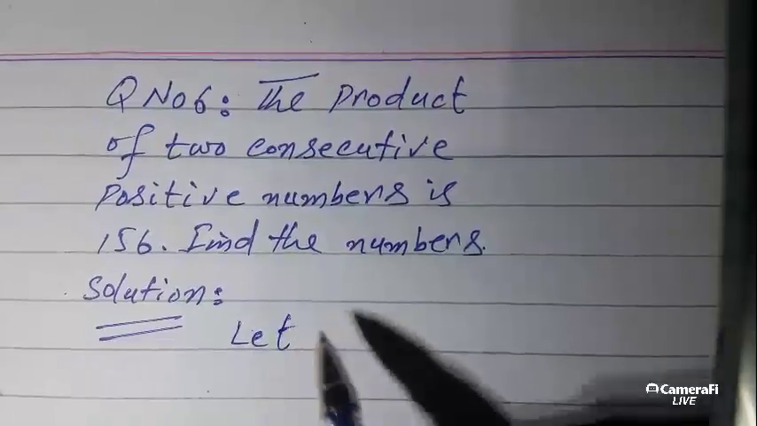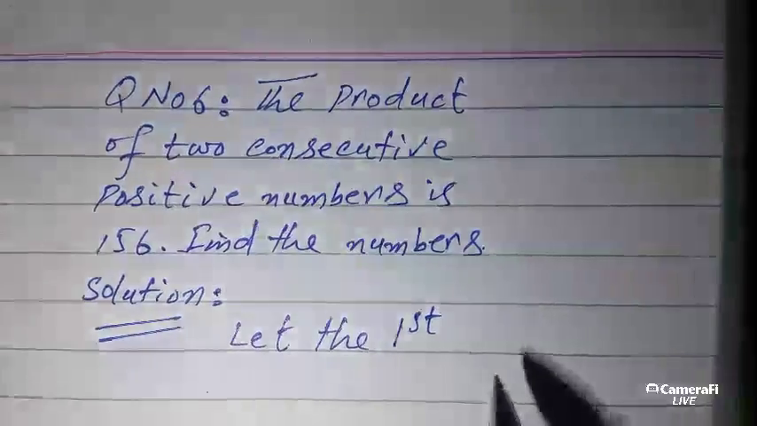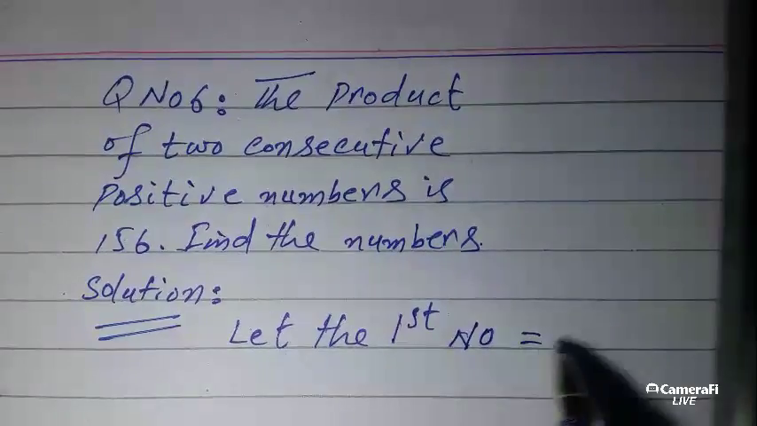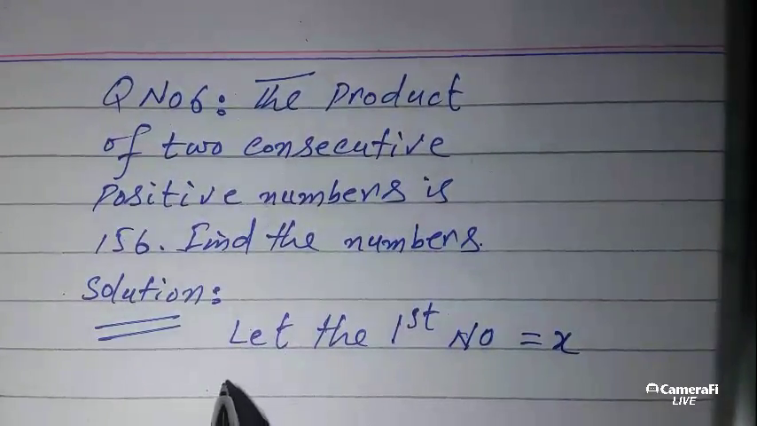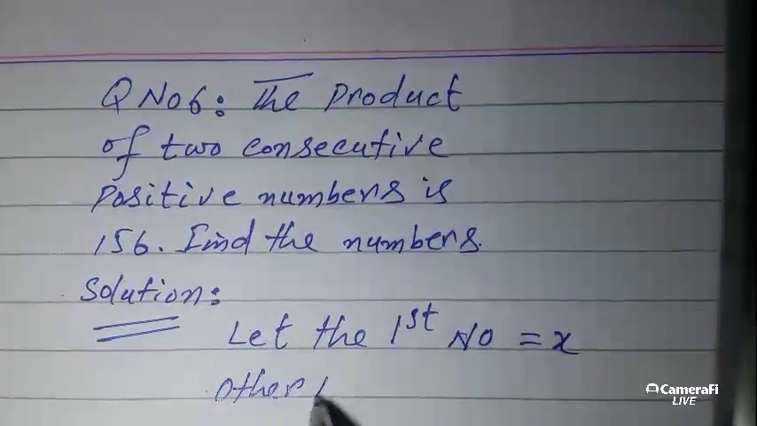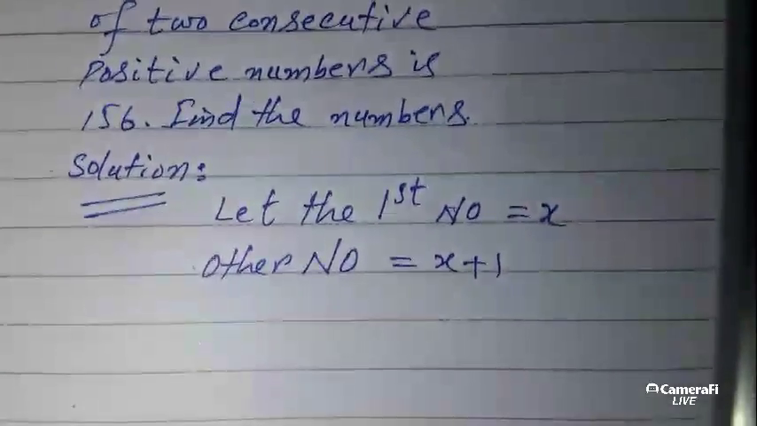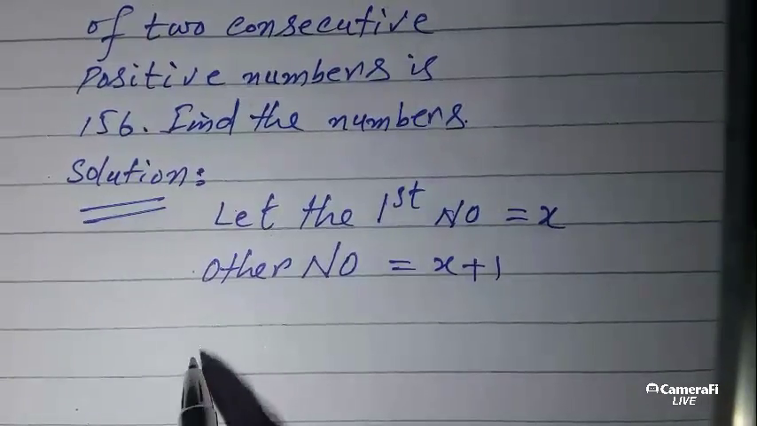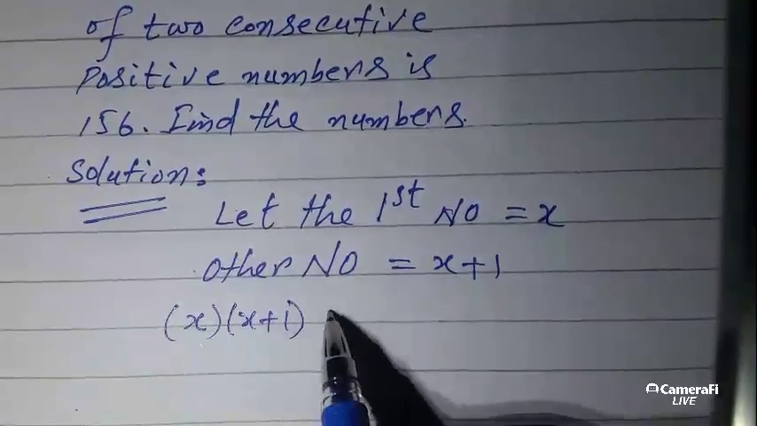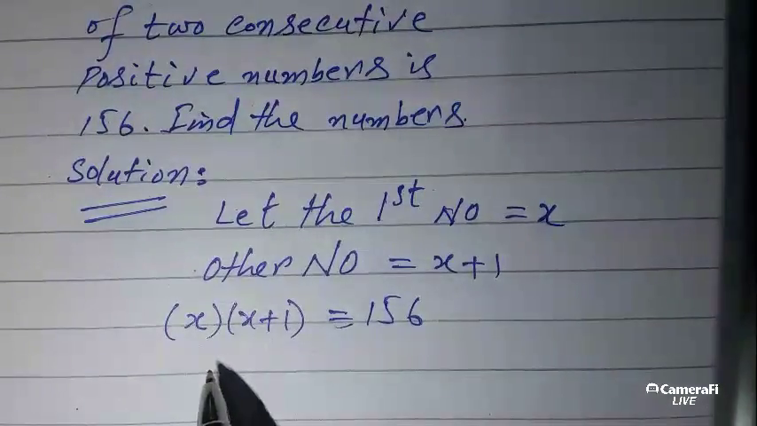Let the first number equal x. The next number, the other number, is consecutive, so it should be x plus 1. According to the given condition, the product of these two numbers is equal to 156. Now multiplying the numbers and simplifying.